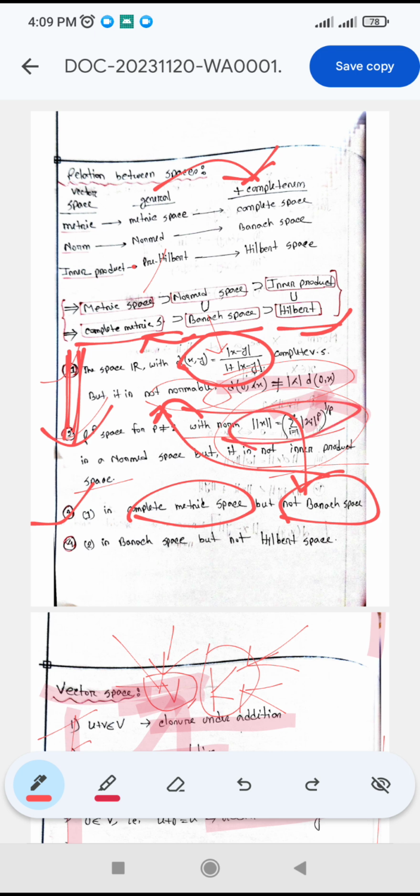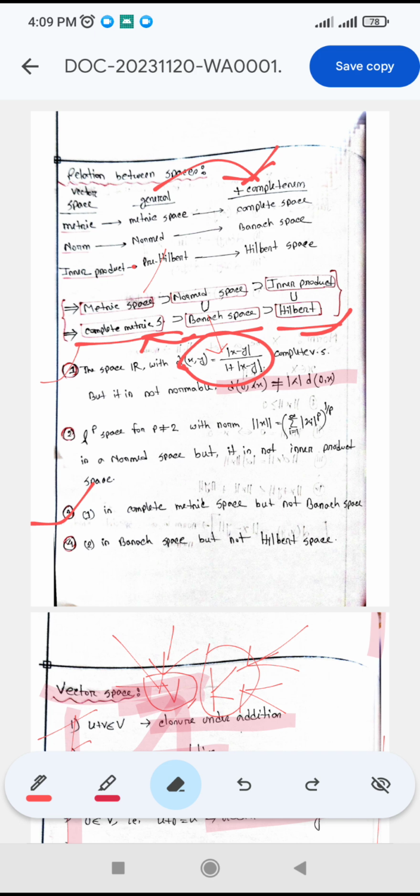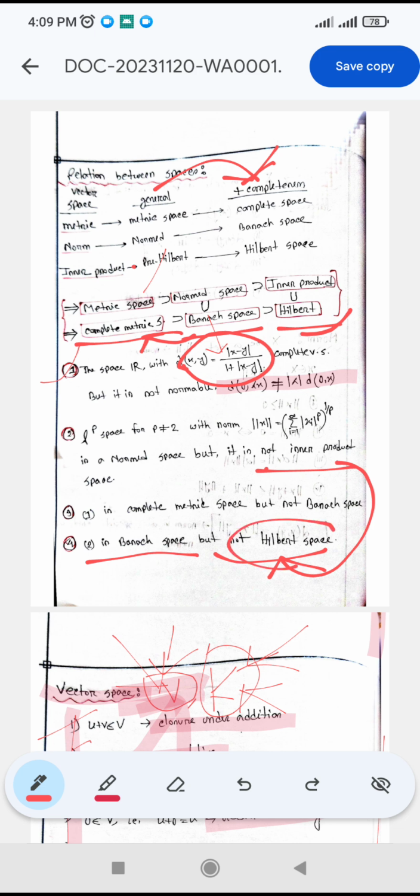And also, Lp space, we said that Lp space for p not equal to 2 is a normed space but not an inner product space. So for p not equal to 2, Lp space is not an inner product space, so it can't be a complete inner product space. Also it can't be a Hilbert space. So it is a Banach space but not a Hilbert space.